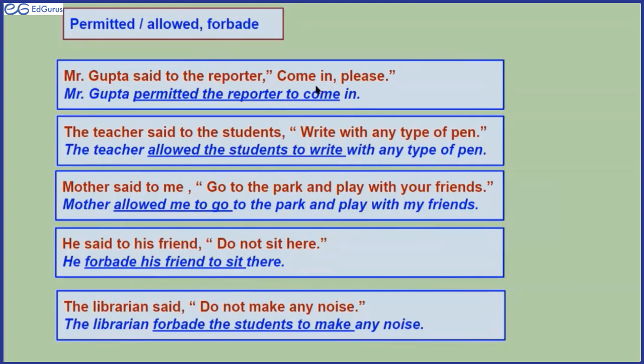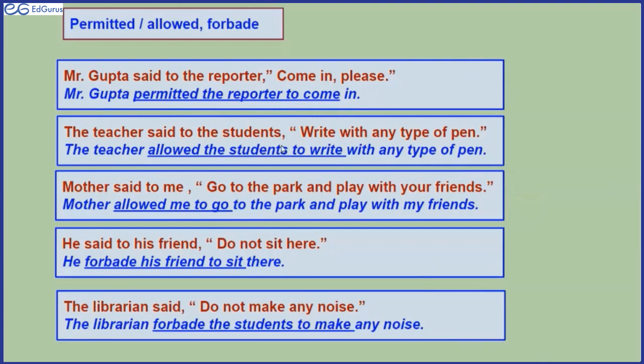It seems that Mr. Gupta, the reporter might have asked, may I come in? And Mr. Gupta said, come in please. So Mr. Gupta permitted the reporter to come in. If it was an order, then Mr. Gupta must have said to the reporter, come in. Then it could be an order. But when he says, come in please, he has given the permission. So Mr. Gupta permitted the reporter to come in, right?